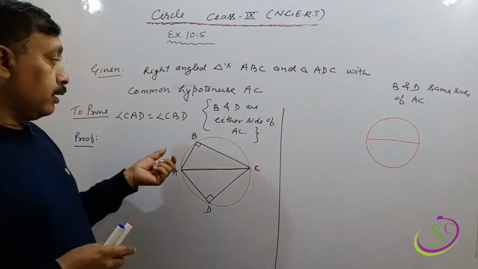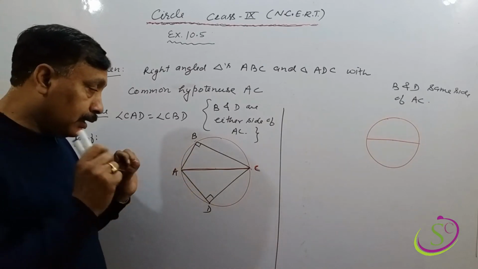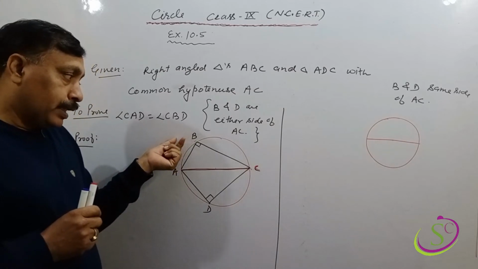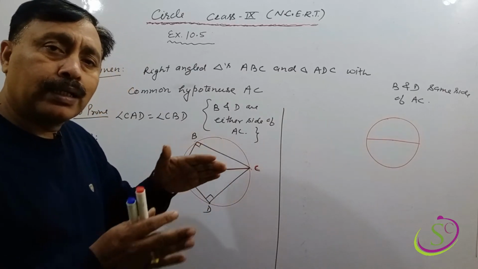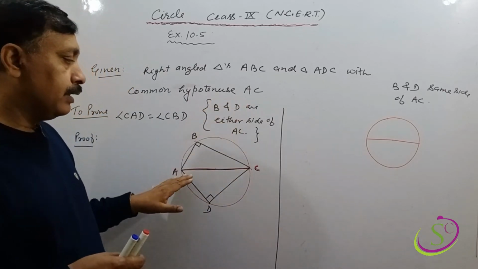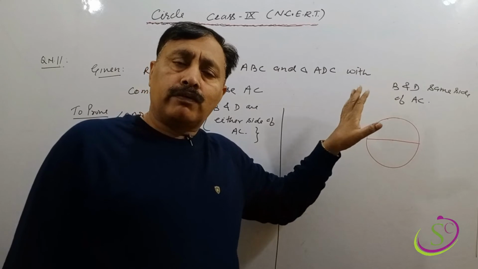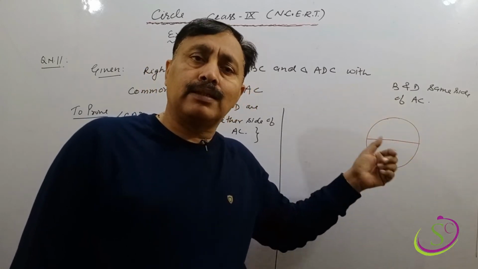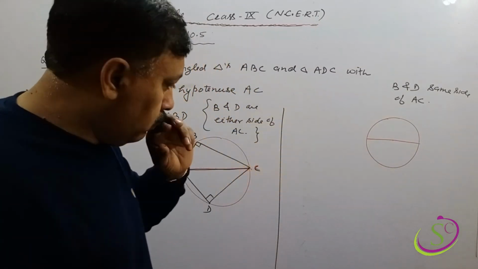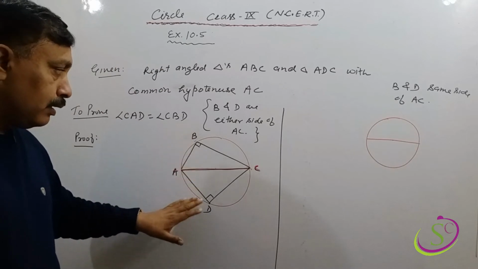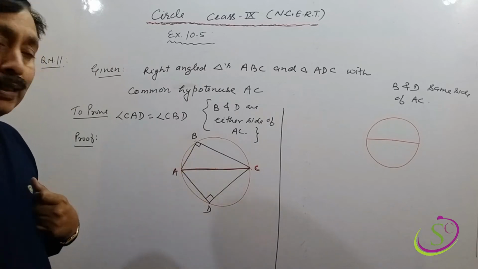One is that the vertex B of triangle ABC and the vertex D of triangle ACD are on either side, meaning opposite sides of AC. And the second condition is that both the vertices B and D are on the same side of AC. So first we are taking vertex B and vertex D on either side, meaning opposite sides of AC. Clear?